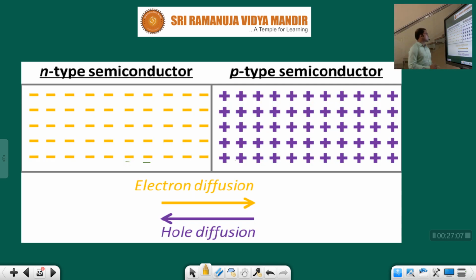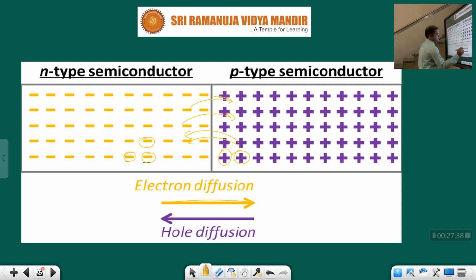So in this picture, n type contains more number of negative charges, that is electrons. P type contains more number of positive charges. So here what will happen? Electrons transfer into P type, holes transfer into N type. Yes or no? Holes are, as I already said, positively charged, and electrons are negatively charged. So mutual attraction is taking place and exchange of movement of charges also takes place here.